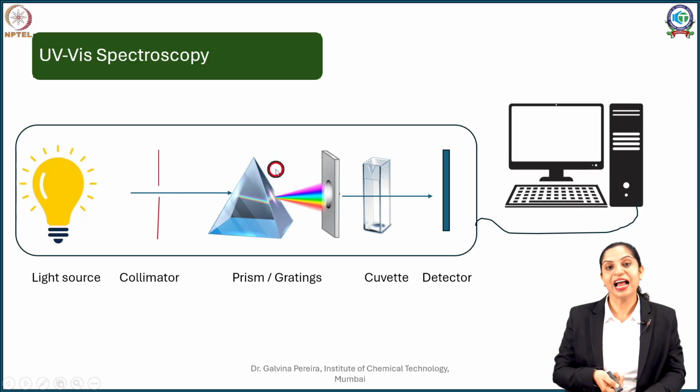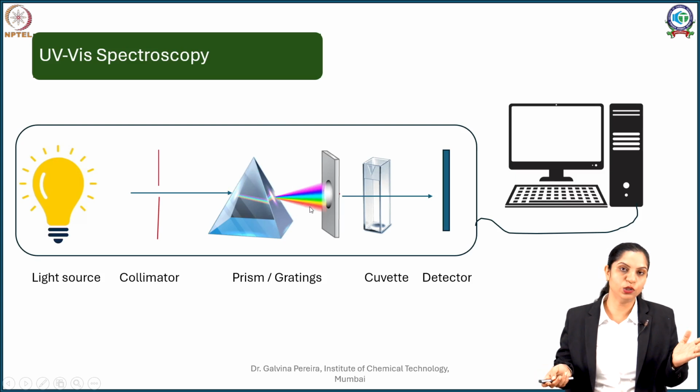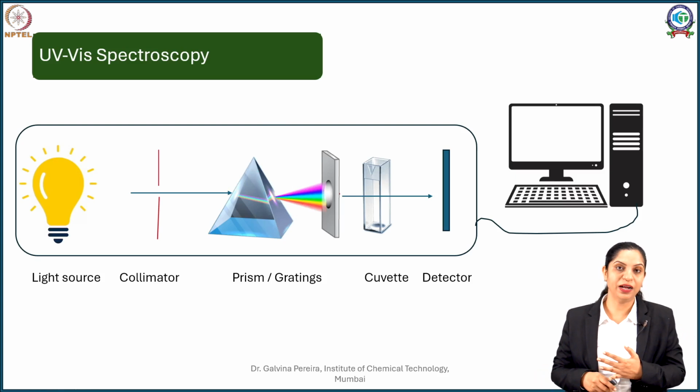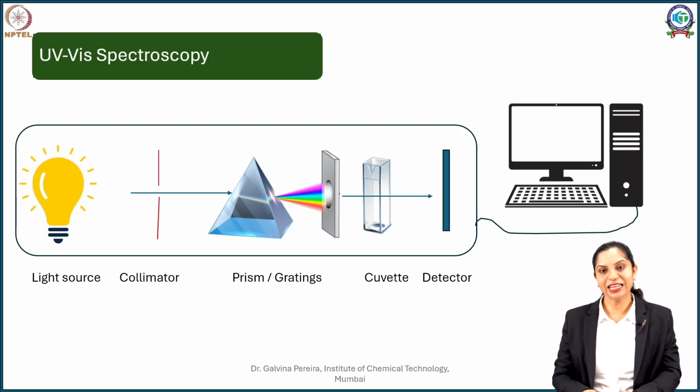This light then passes through a collimator where a parallel beam of light is taken, and then it passes through a prism or grating. The white light splits into a spectrum after it passes through the prism or grating. Depending upon my analyte, at which wavelength I want to analyze, I will set it using a grating. Once that is done, the selected wavelength of light will pass through my sample.